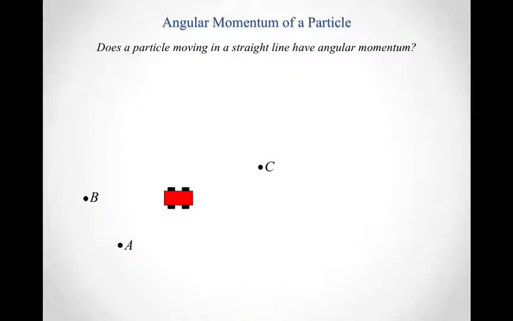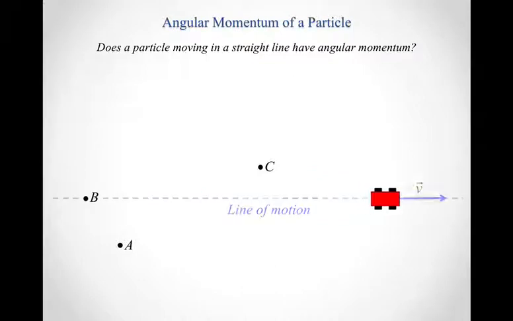So if we come back to our car and the three observers, of course, when the car moves, because observer B is sitting on the line of motion, there is no perpendicular distance from the line of motion to that pivot point, which means the angular momentum for an observer at point B is 0.